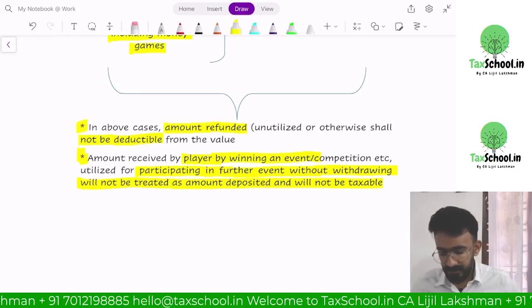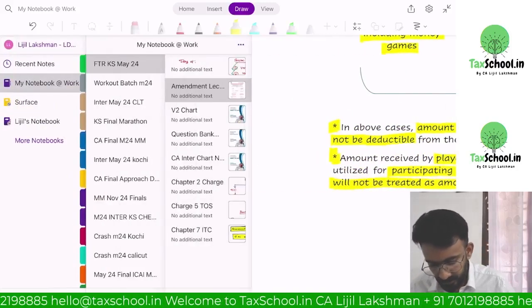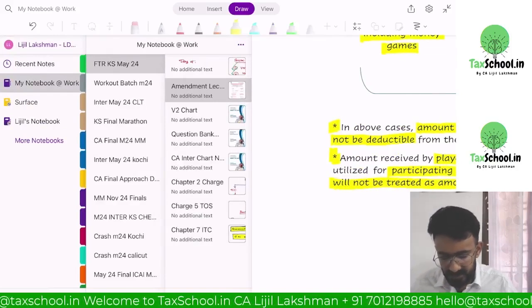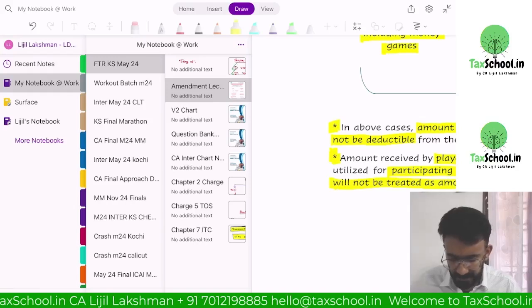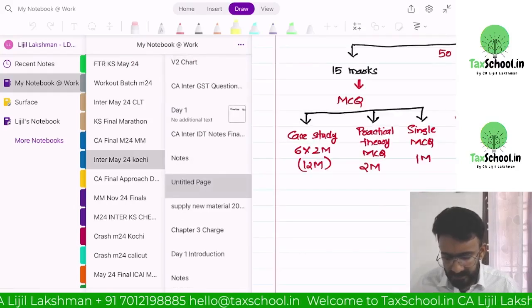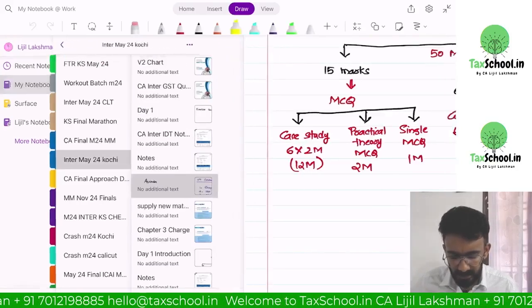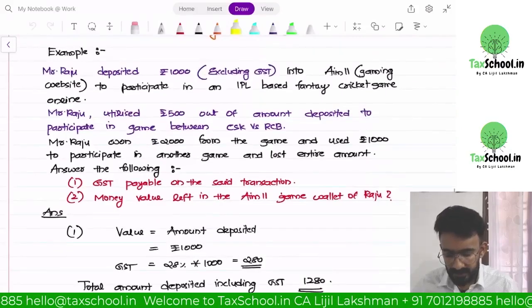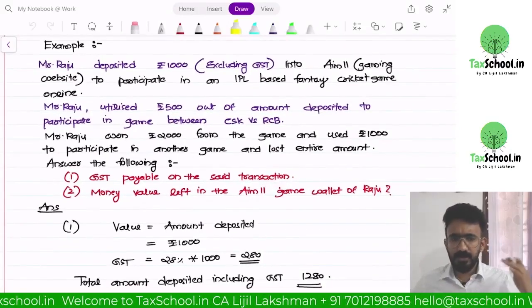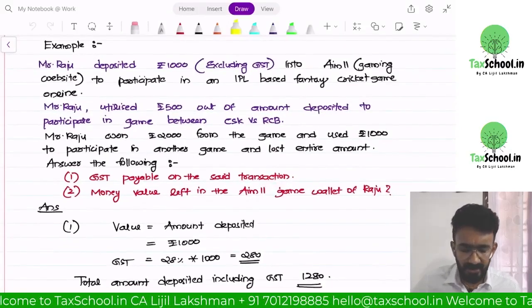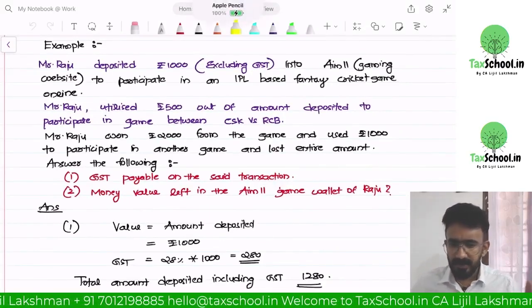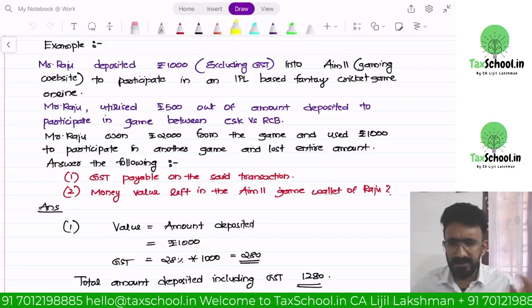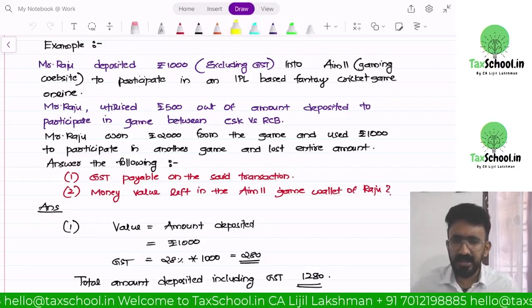Shall we? I'll throw you an example. This is based on an ICA question at the final level. I've created an easier example that an inter-level question can be brought in like. Look at the example. I've given these examples also in a separate example PDF. You can find it on the TaxSchool website in the free resources. You can download that and see multiple examples like this that I have created and uploaded there.